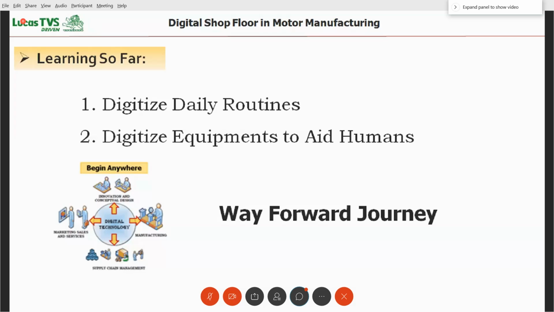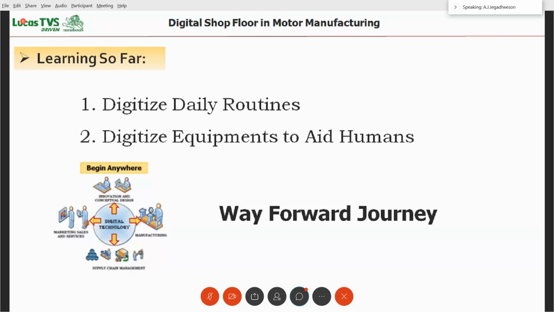The next step is to digitize the equipment to aid and help the humans, like the speaking machine, or the cobot helping the operator. Digitize equipment to help the operator. These are the two concepts which we have implemented, the first steps. Then what we are thinking of is using augmented reality to help the operator in inspection or in operation.